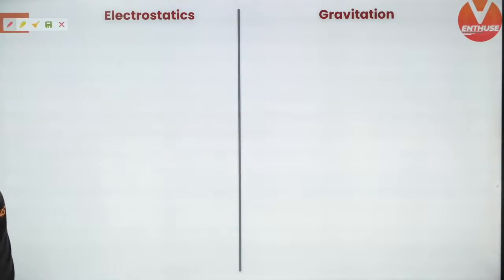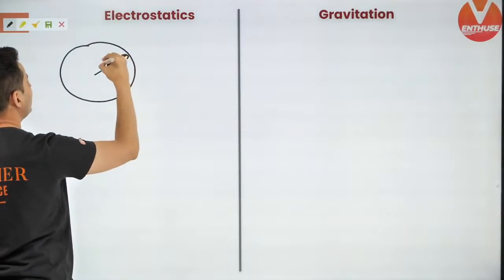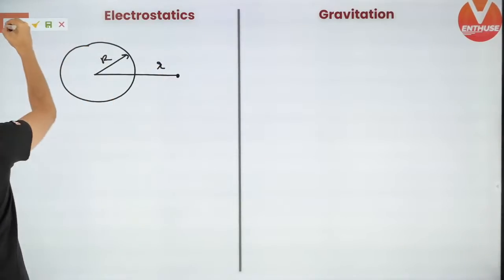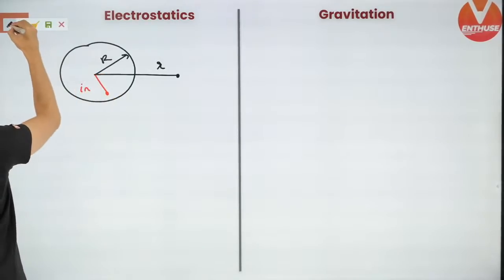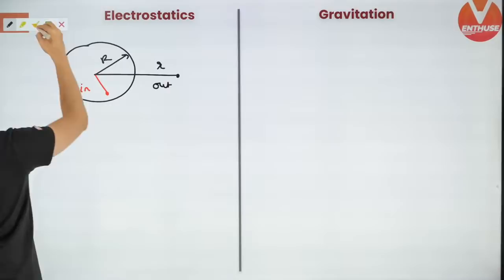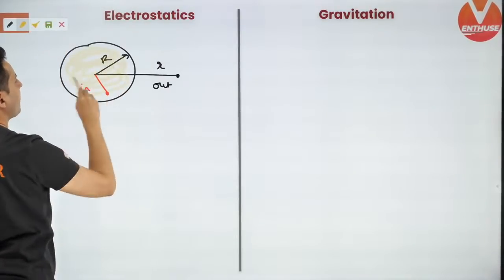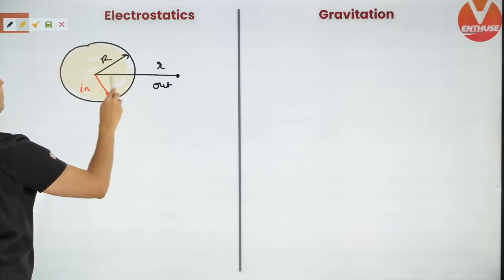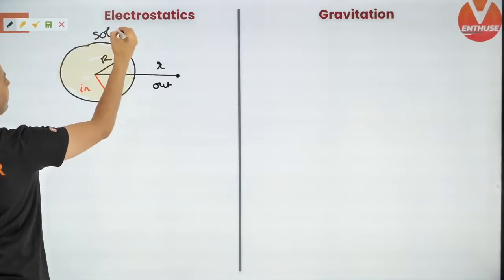There is no difference. Now, next comes, you have a sphere, and you are again outside, and we are also going to go inside. So we're going to go in, and we're also going to stay out. But this time, the only difference is that it is a solid sphere. It's completely filled with charges, or it's completely filled with mass. So then what will be the difference?